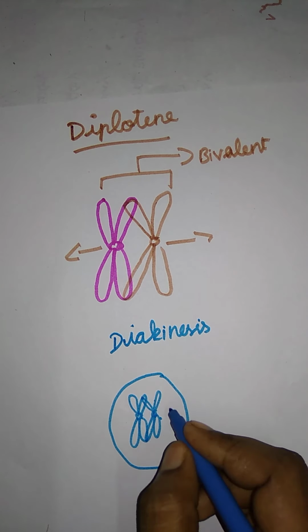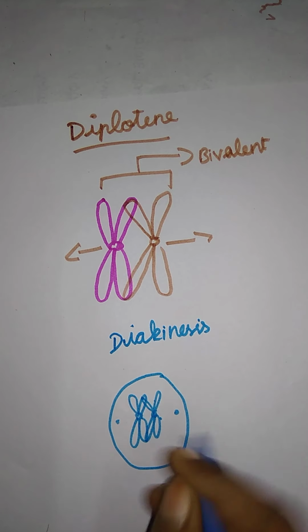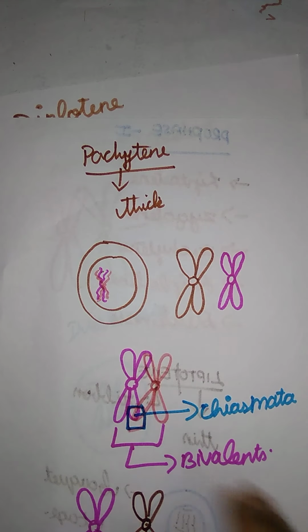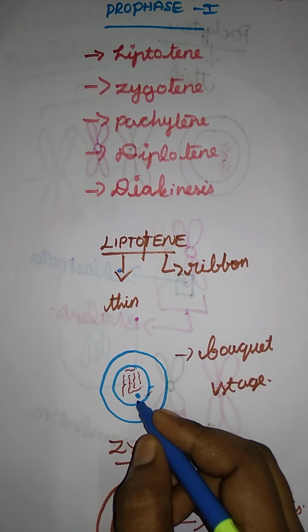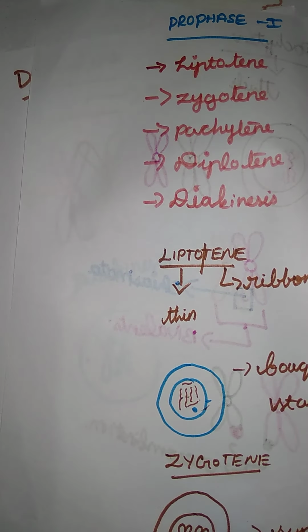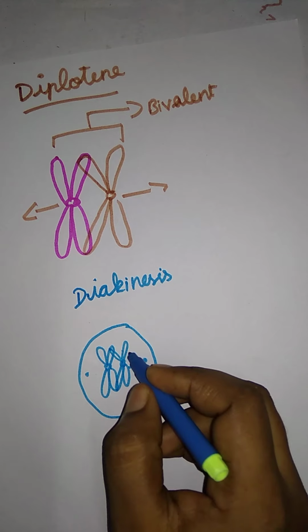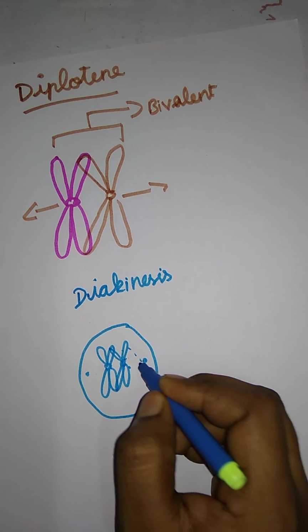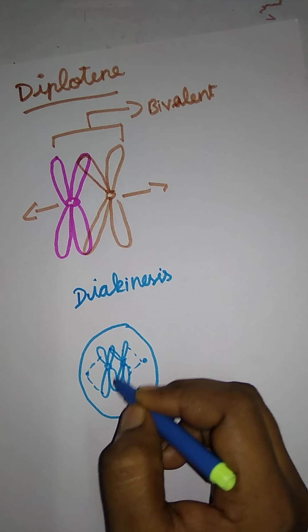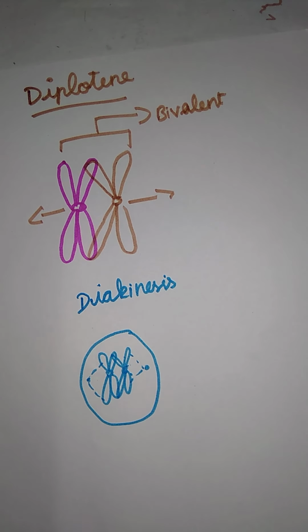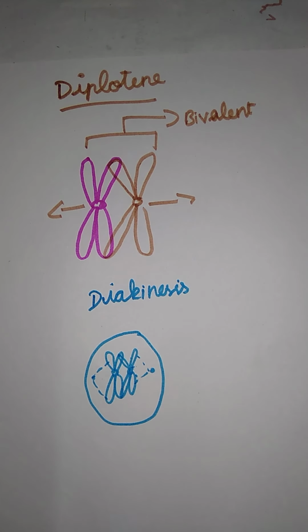In this stage, what will happen? The nucleolus and nuclear membrane start to disappear, and the spindle fibers make their appearance. Attached to that are spindle fibers, and they move to the opposite poles. So that's it for diakinesis. Let me move on to the next one.